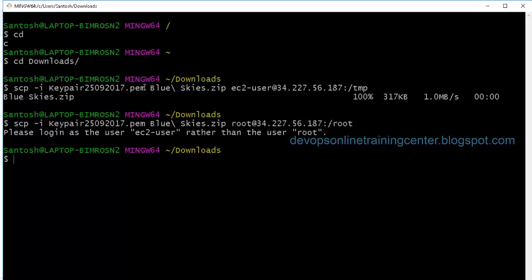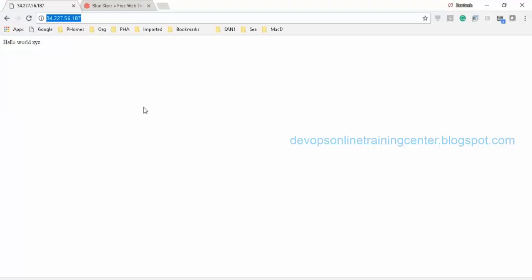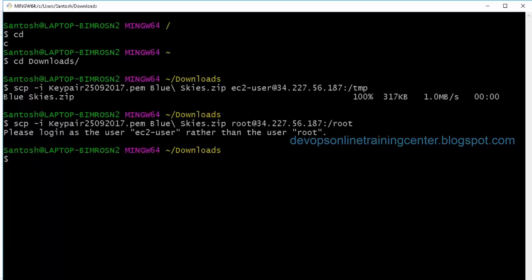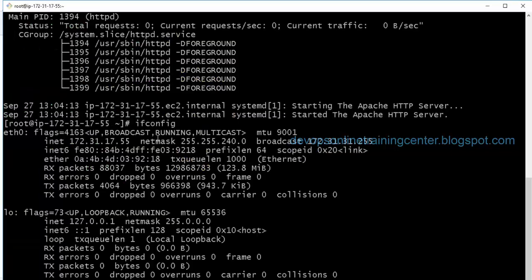By default, copying the file as ec2-user is allowed because this key file is created for the ec2-user. So we cannot log into the instance directly as root. We need to log in as ec2-user. Then if we want to copy the file also, we need to copy as ec2-user, by default, if SSH is not enabled for root. Now I have the file ready on the instance, right?